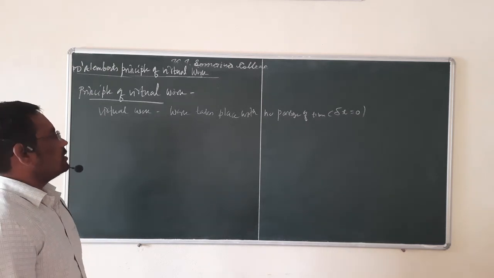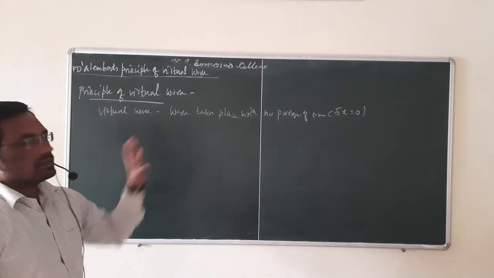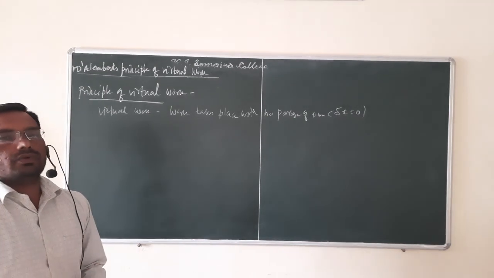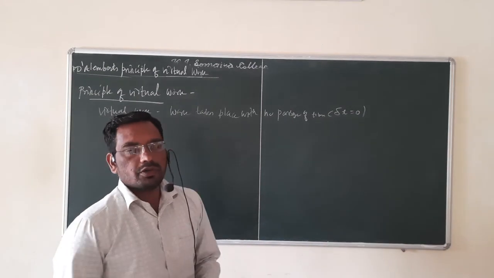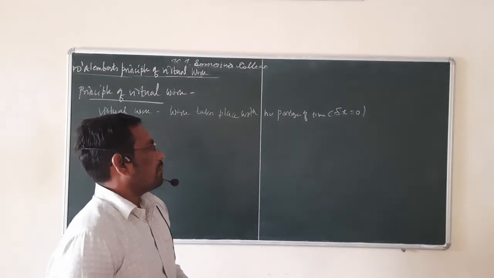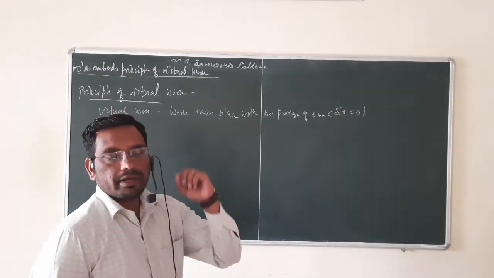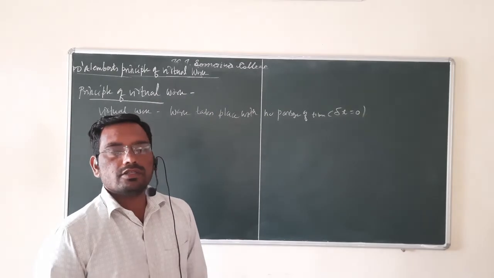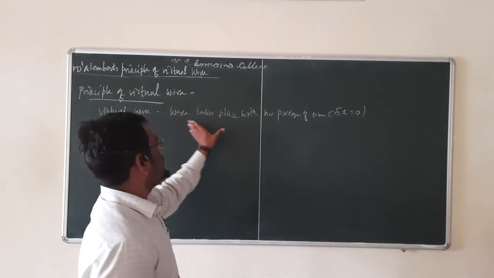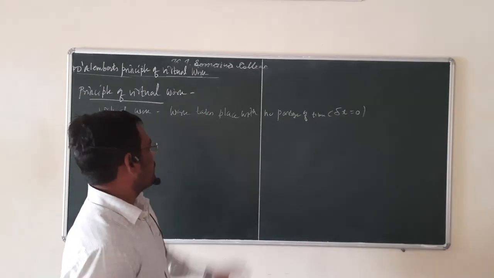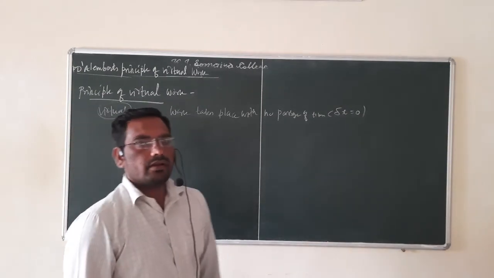This is the definition of virtual work, and this virtual work is consistent with constraint forces. Why do we say it is consistent with constraint forces? Because if we apply a displacement perpendicular to the constraint force, then the work done, which is the dot product of force and displacement, becomes 0. Since this is virtual, it is not real work done.